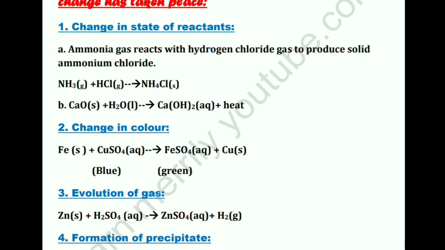Now what is another observation? Change in color. For example, if you take iron and copper sulfate solution and react them together, the blue color of the copper sulfate solution will change to a pale green color because that is the color of ferrous sulfate, and a reddish brown deposit will be seen on the iron metal, and that reddish brown deposit will be of copper. So since a change is taking place in color, we can consider it to be a chemical reaction.